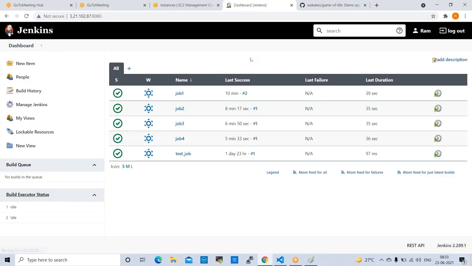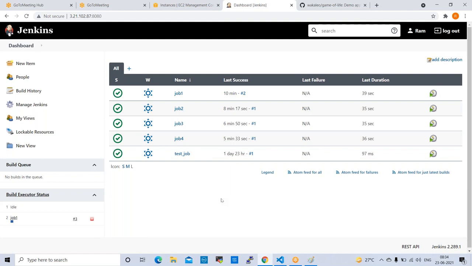Now what I will do, I trigger job 1. When I trigger this job 1, build now, all the jobs will run. Yeah, job 1 started. See here, job 1 is started, job 1 running. Once it is complete, job 2 will be available in the build queue, then job 2 will run.